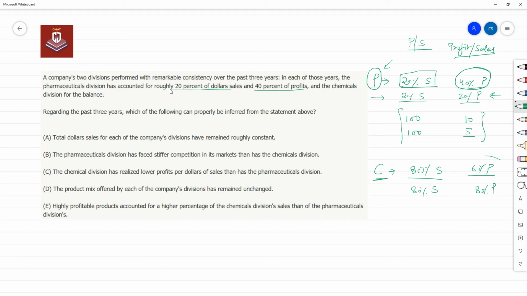But right now it's accounting for just 60% of the profits, right? So it means the profitability of this chemical division is actually less than the profitability of the company as a whole, right? And the profitability of the pharmaceutical division is much higher than the profitability of the company as a whole.